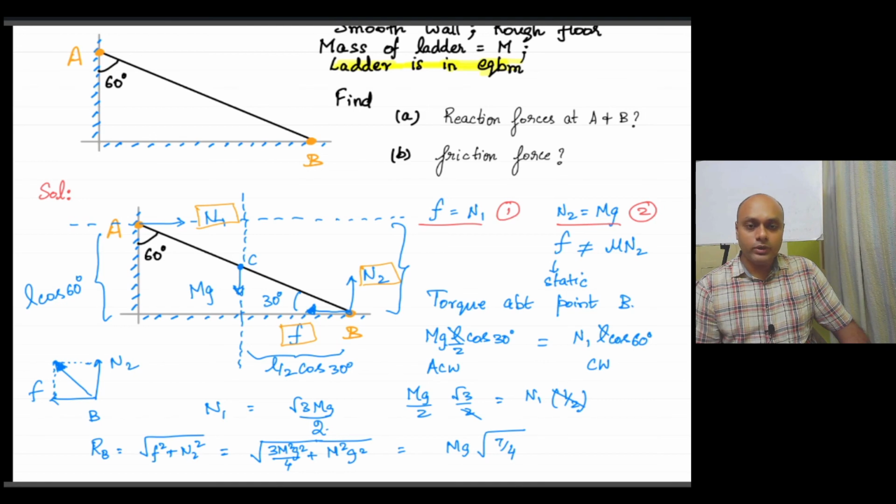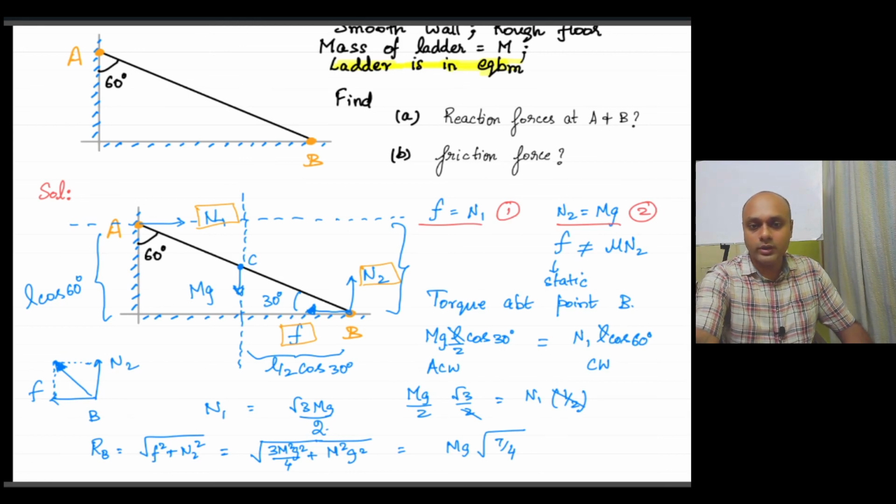So you'll have to carefully note that particular point. For the reaction force at point B, you must not just mark it as N2. N2 and F both are acting at point B, so the resultant force at point B is what you have to find out. Students generally tend to make that mistake. They will mark it as N2 and leave it. So you have to be careful about that particular point.